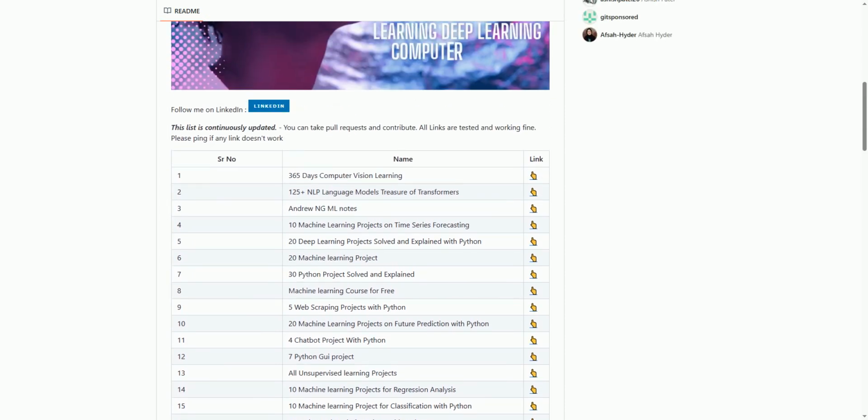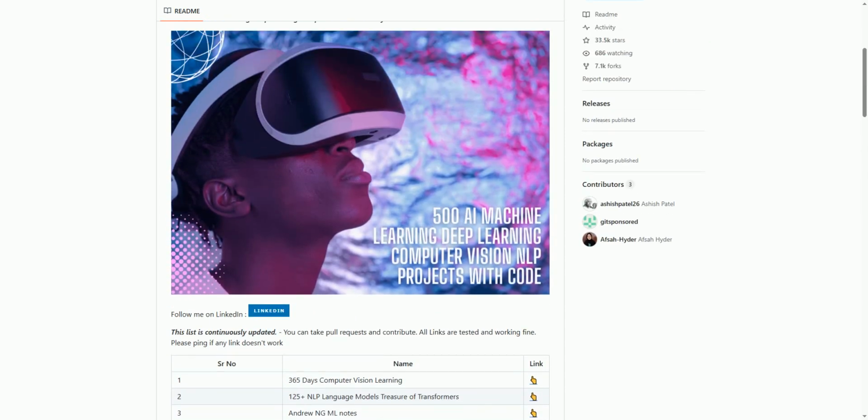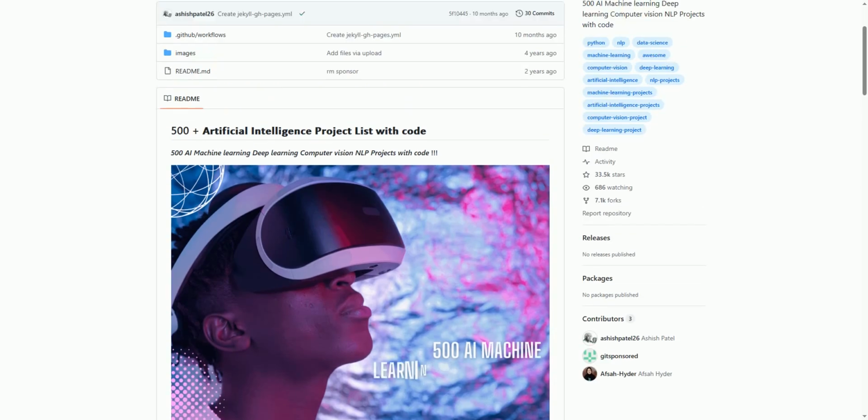In conclusion, this repository by Ashish Patel 26 offers an invaluable collection of AI projects.